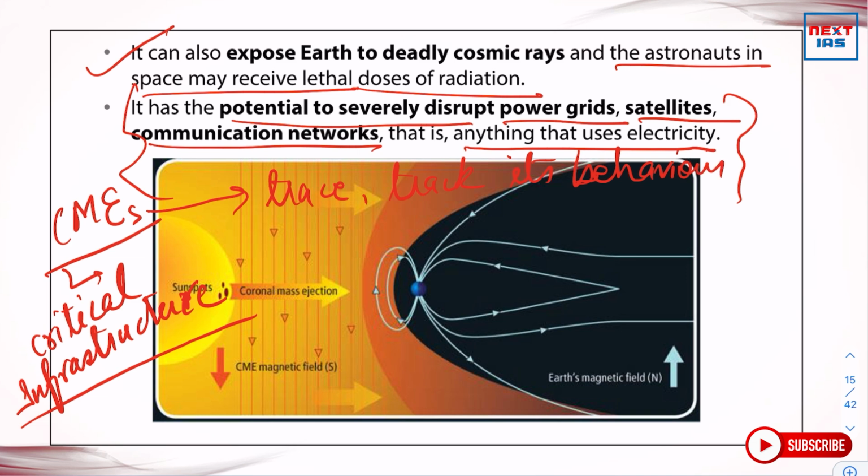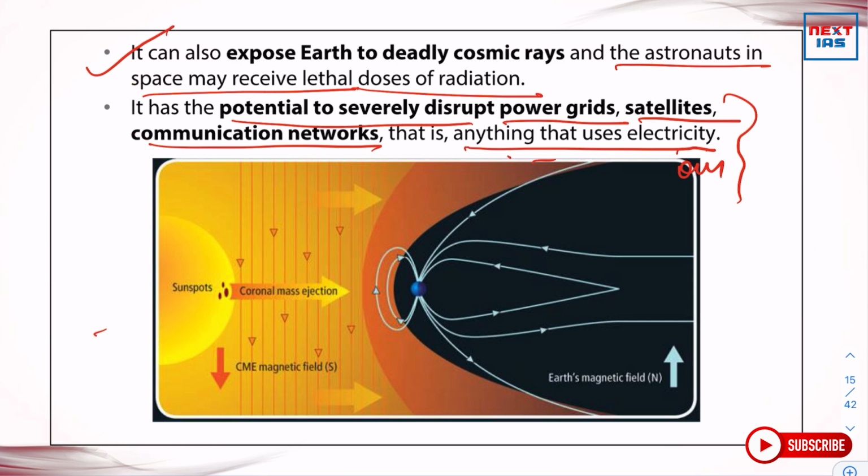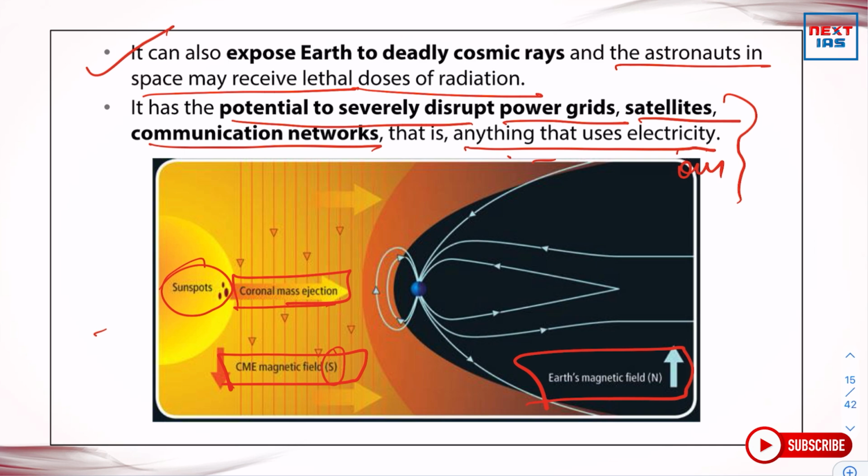So as you can see in the figure, this is the sunspot, and here we can see coronal mass ejections from the inner corona, and this is the magnetic field of the sun, and this is the earth's magnetic field, as you can see. So what impact do these coronal mass ejections have on earth's behavior, earth's outer surface and outer atmosphere, and the various life forms on earth?